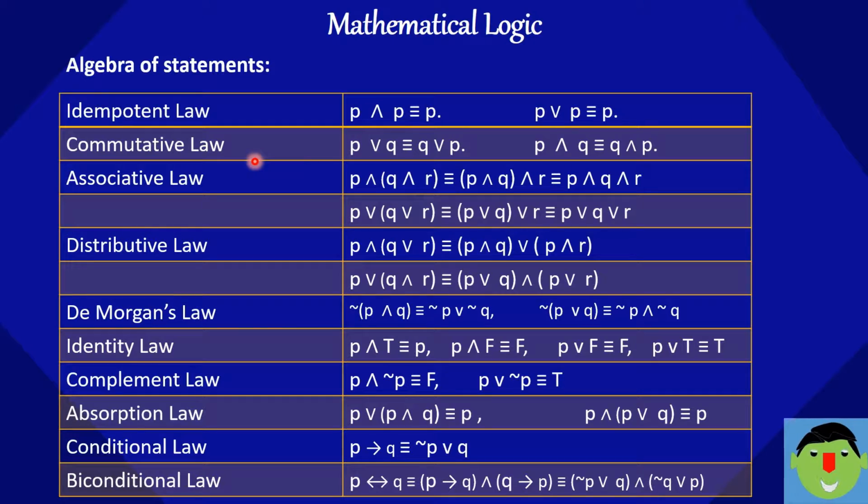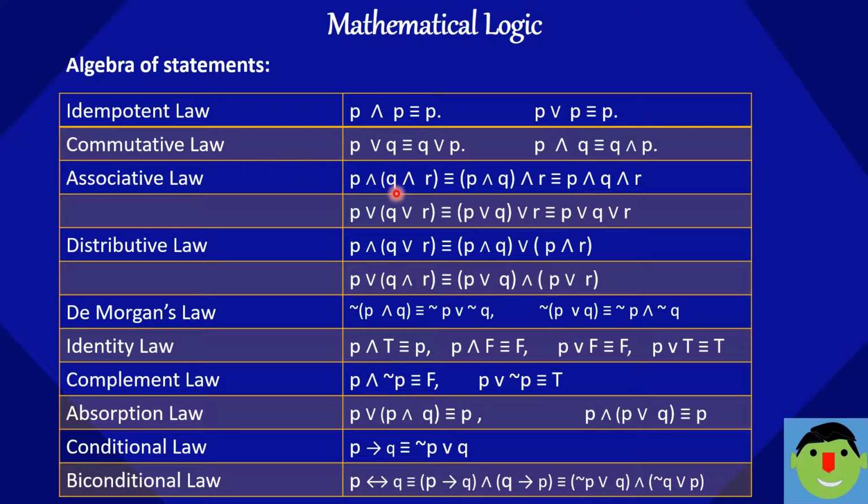Commutative law. P or Q, that is nothing but Q or P. Just interchange of the position of P and Q. Or P and Q, that is nothing but Q and P.